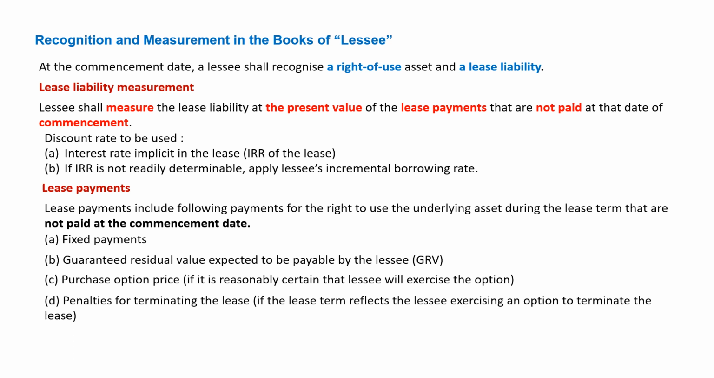And the last one is penalties for terminating the contract. If the contract says that the lessee is going to pay a penalty if it terminates the contract, then that has to be considered. But in the industry, mostly point number A, the fixed payment, and point number B, guaranteed residual value, is considered.